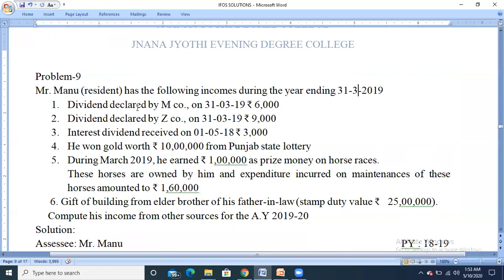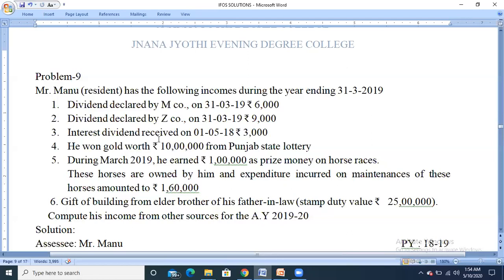If you check, they are receiving the dividend from M company, which is an Indian company, and the amount is less than 10 lakhs, so it is fully exempted from tax. So it is a tax-free income. Second, dividend declared by Z company. Again it's an Indian company, so they are earning dividend income in the previous year, and the amount is less than 10 lakhs, so it is fully exempted from taxes.